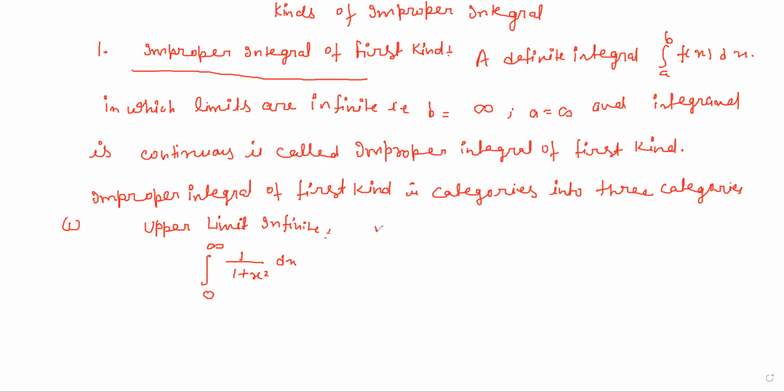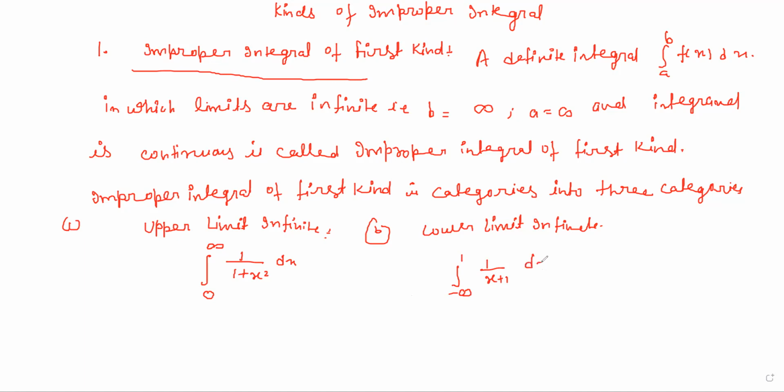And the second one is lower limit infinite. It means if we have a lower limit infinite like that, we have minus infinity to 1 and f(x) is like 1 by x plus 1.